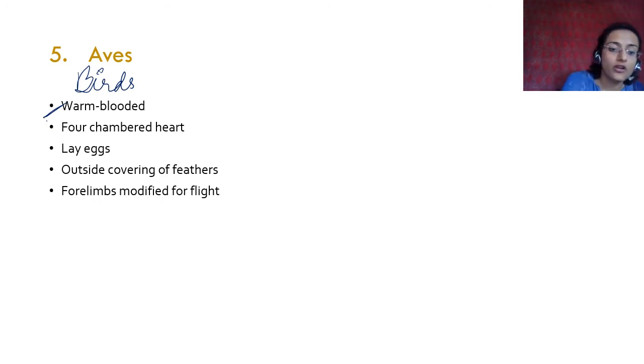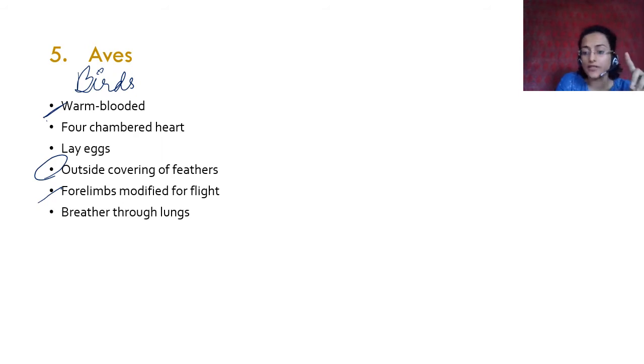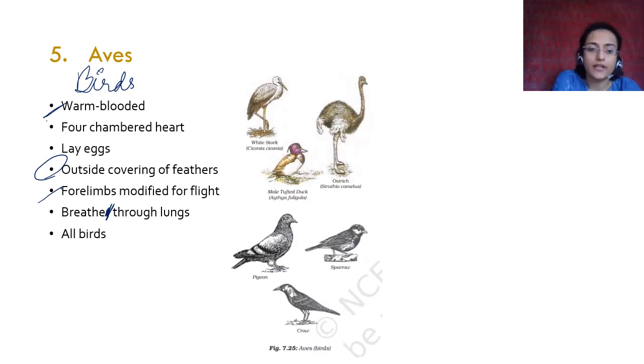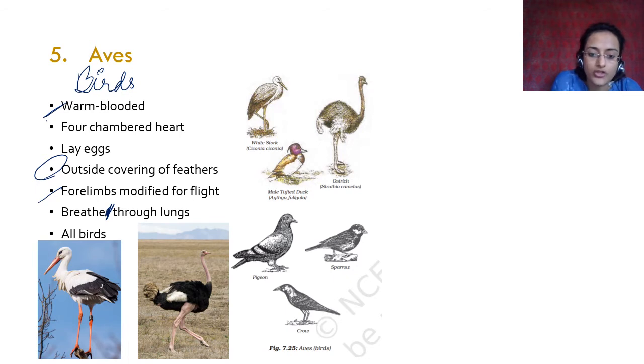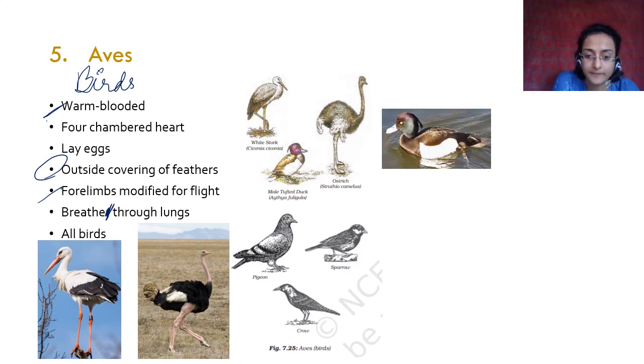Their forelimbs are modified for flight, and their outside covering is made up of feathers. Okay? Not all birds can fly though. Most birds, the majority of the birds, fly. They breathe through lungs. And all birds are under this category of aves. So for example, white stork, you have an ostrich. Ostrich cannot fly. Ostrich, emu, kiwi, cassowary, these are birds that cannot fly.